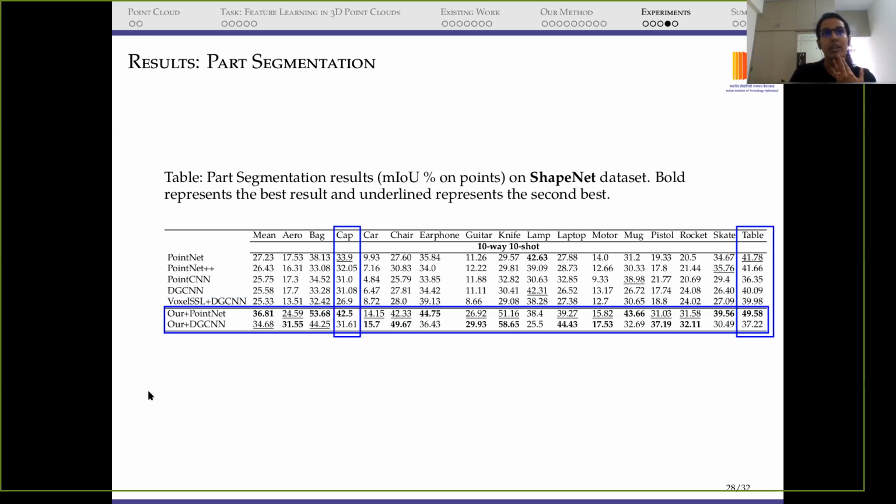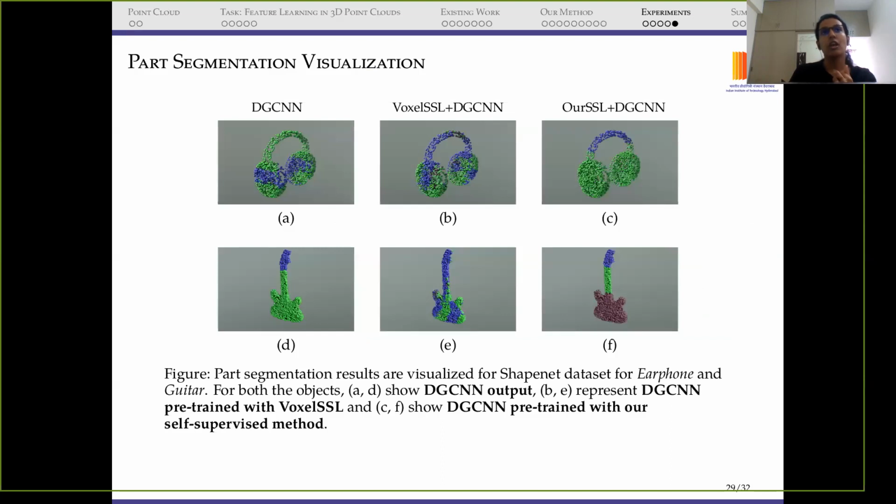To give you a better understanding of part segmentation, we have this visualization where the first column is DGCNN output, the second is DGCNN pre-trained with the latest self-supervised method before ours, and the third column is DGCNN pre-trained with our SSL method. In the third column, you can see that both earbuds and the headband are clearly segmented. Similarly, we have the guitar. All 3 parts of the guitar are clearly segmented, but that's not the case with DGCNN and even with Voxel SSL plus DGCNN. So that was about the results.